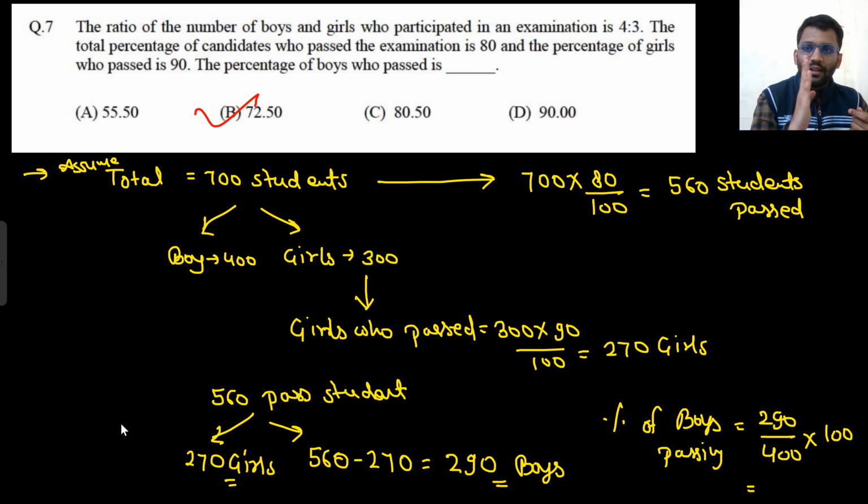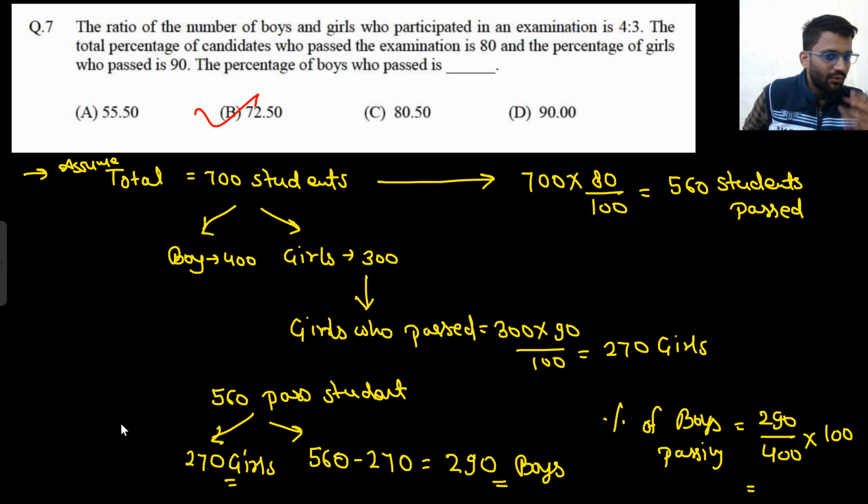Now 90% of the girls passed the examination. So there were 300 girls. From 300 girls, 90% passed the examination. So 300 into 90, so 270 girls passed the examination. So total students who passed was 560. So 560 minus 270, that means 290 boys passed the examination. So total boys there were 400.